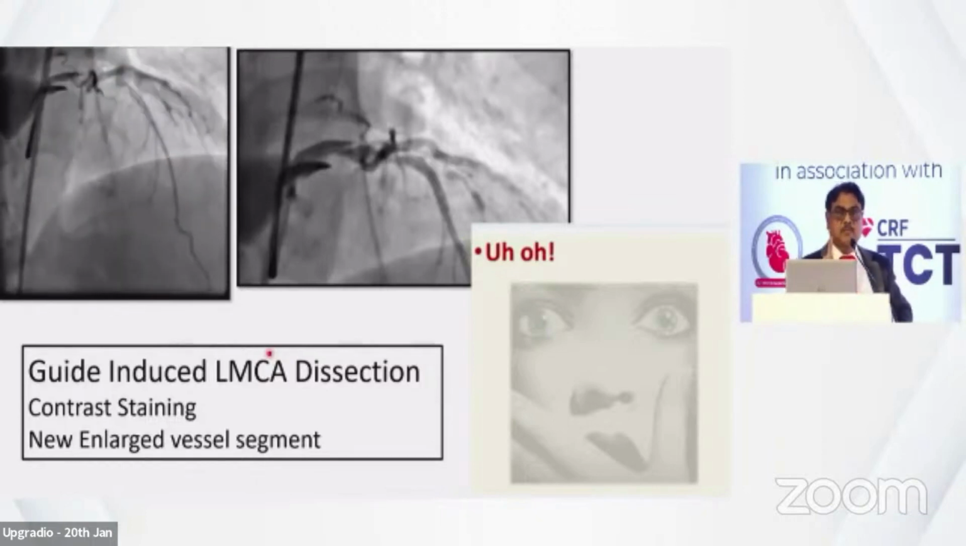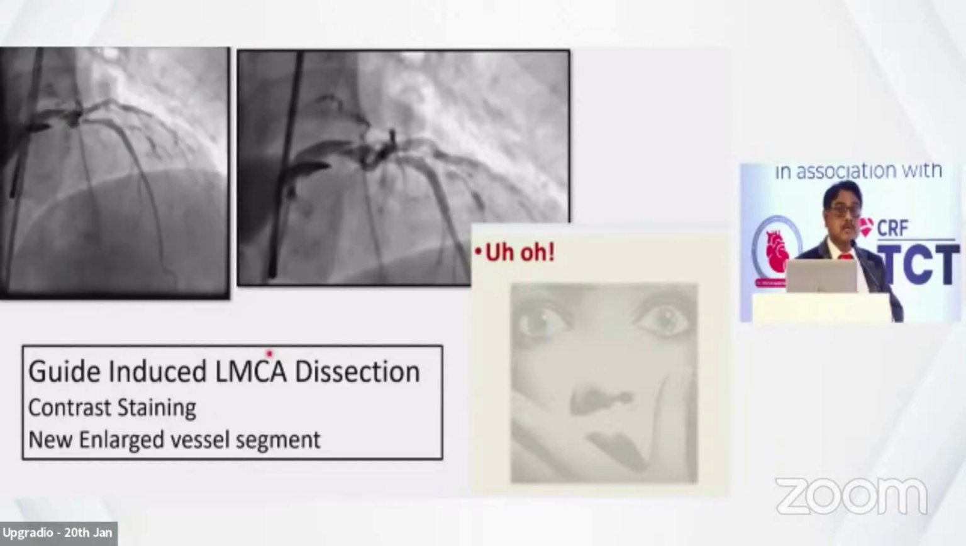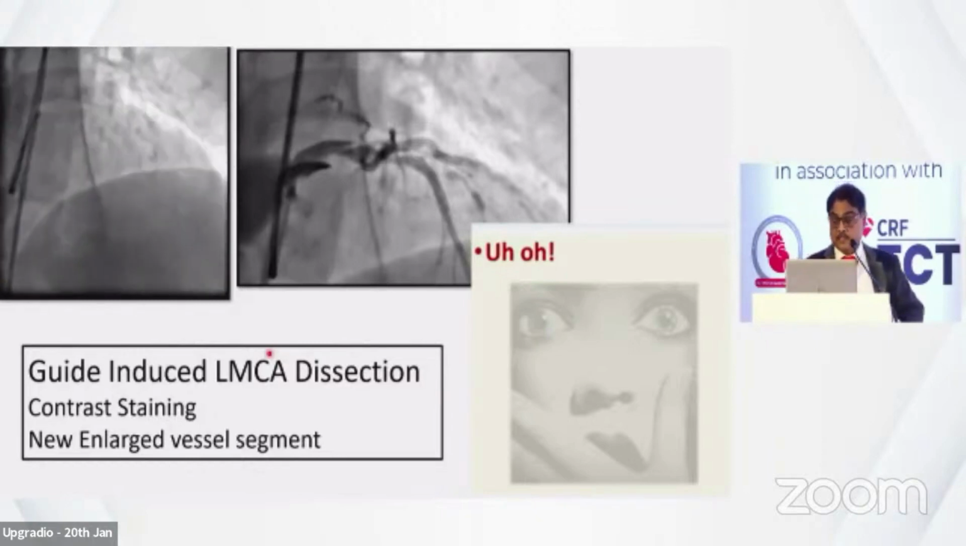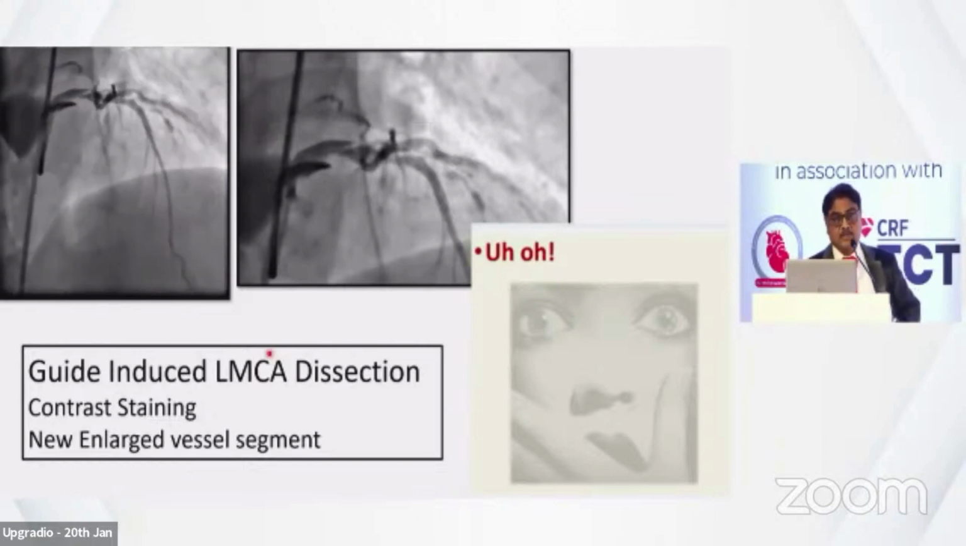So that you can see the guide-induced big dissection. Now, one thing is very important: whether the patient is hemodynamically stable. Definitely mechanical supports are required, maybe fluids, inotropes, and supports.